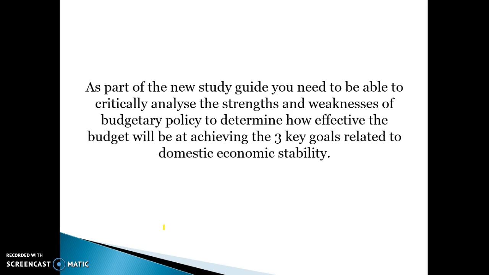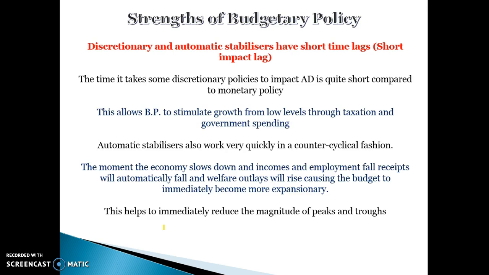So that's really important, and we're going to talk about some of the weaknesses and strengths that budgetary policy can have in achieving domestic economic stability. So first things first, one of the benefits of budgetary policy is that both discretionary and automatic stabilisers have short time lags. So what I mean by that is that most discretionary policies impact aggregate demand quite quickly.